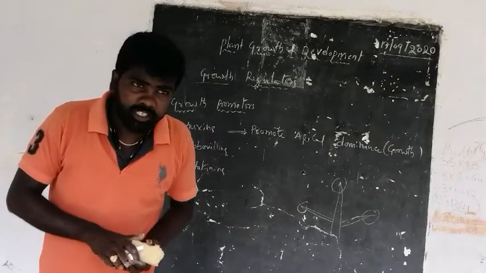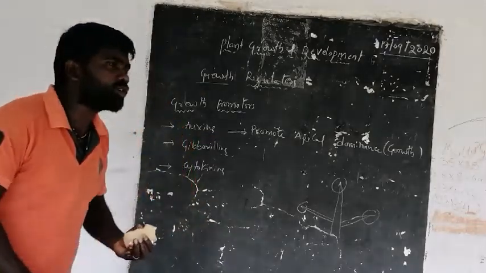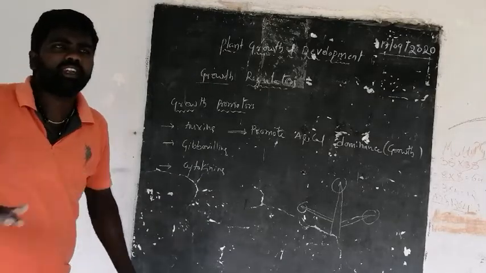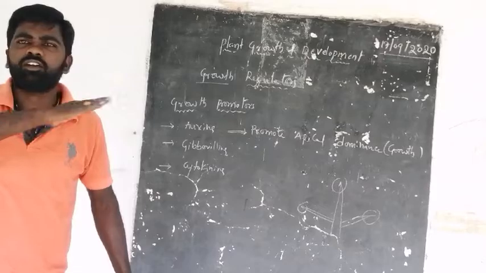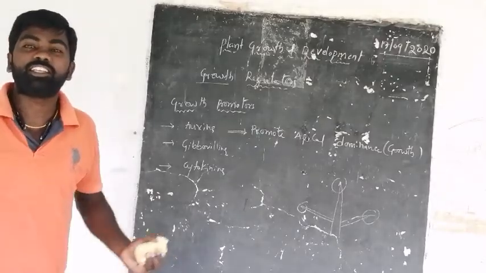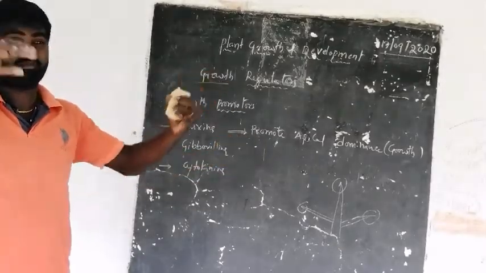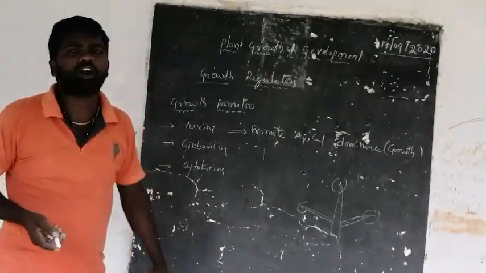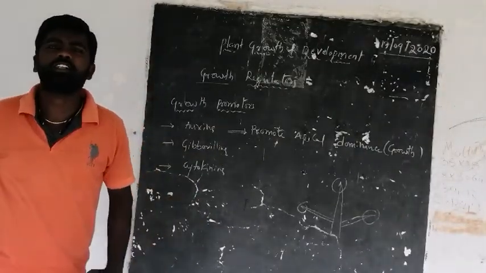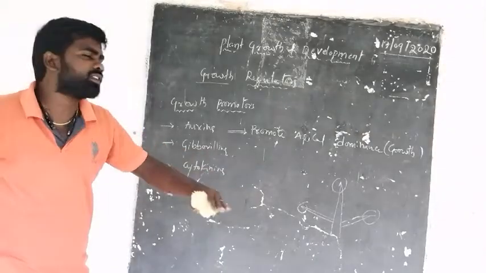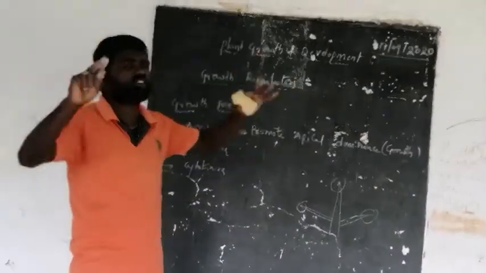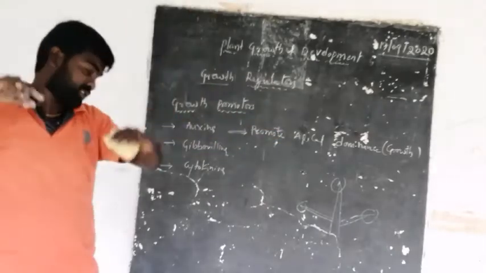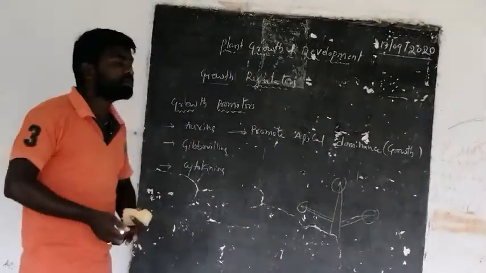For example, some plants grow tall very fast, and if you cut the apical or tip region of the plant body, it gives branches. That is how to control apical dominance: cut the tip region. If you cut the tip region and the apical dominance is stopped, then the plant gives a much higher number of branches. Now let's see the gibberellins.